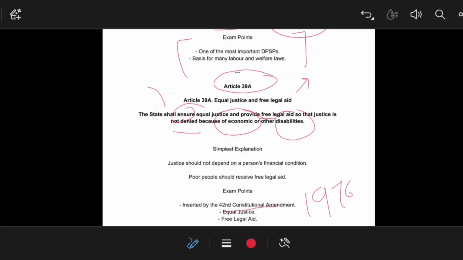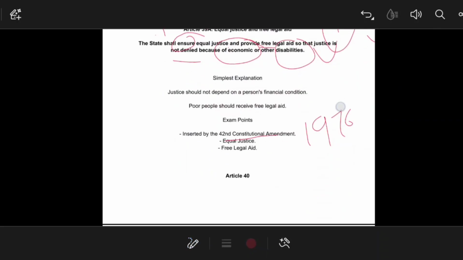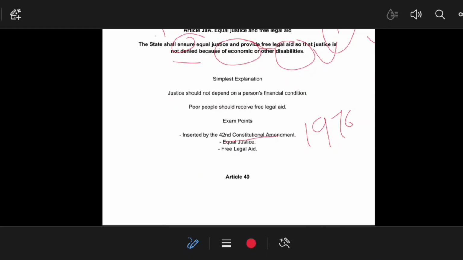Now suppose there are two parties, one too rich and one too poor, and the poor one can't manage the fee to hire any legal practitioner or advocate, right? So the government will provide them with free legal aid, and even the expenses incurred during the case, whether photocopy or any other type of expenses, will be provided by the Government of India. So this provision provides an equal atmosphere for rich and poor. Justice should not depend on a person's financial condition, and poor people should also receive free legal aid.